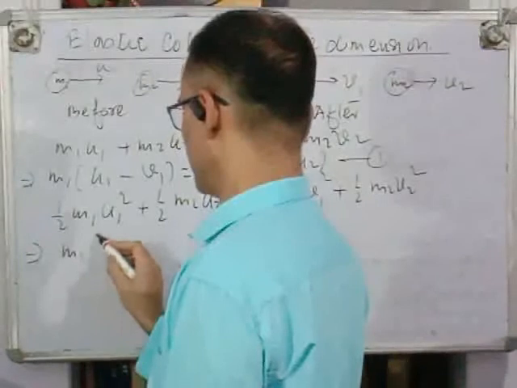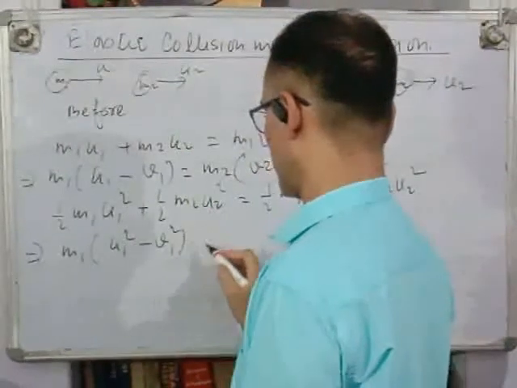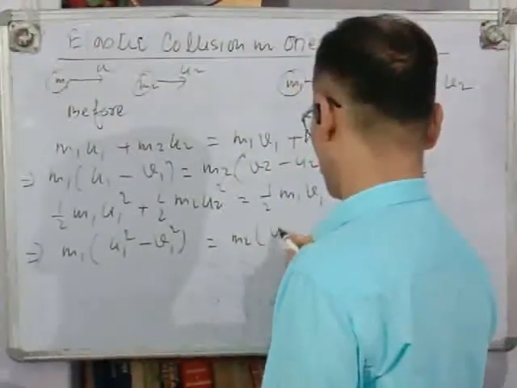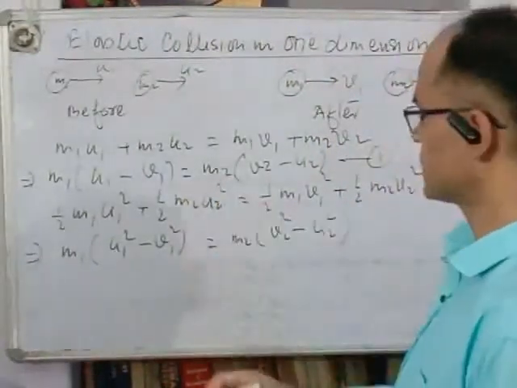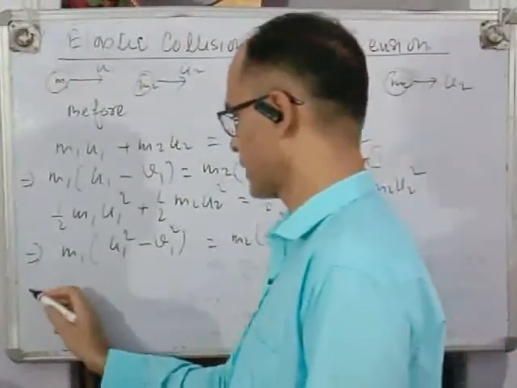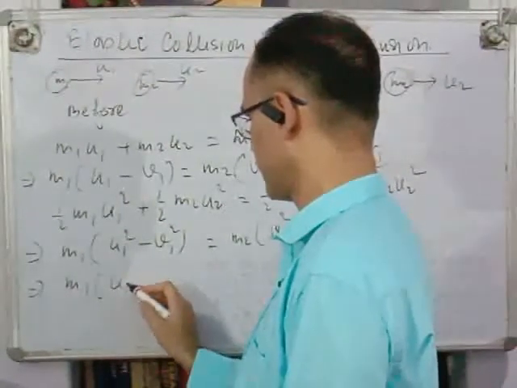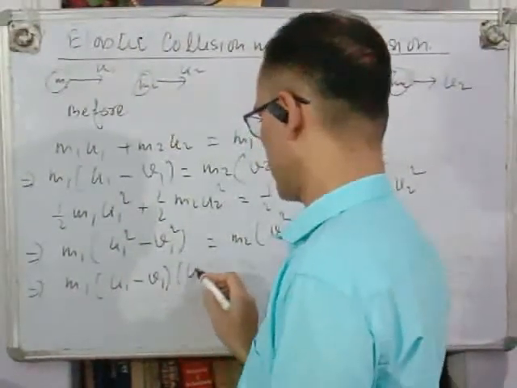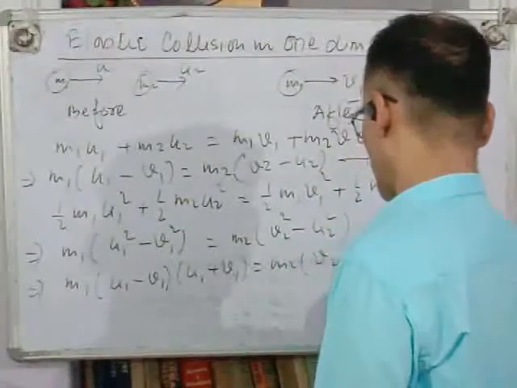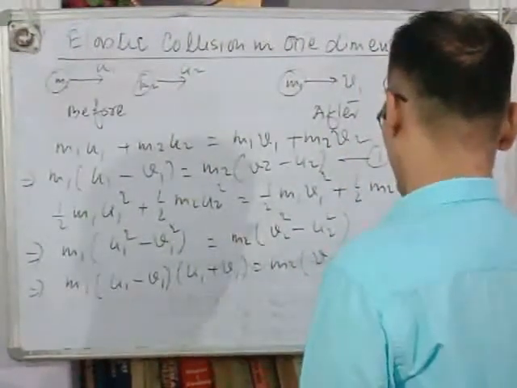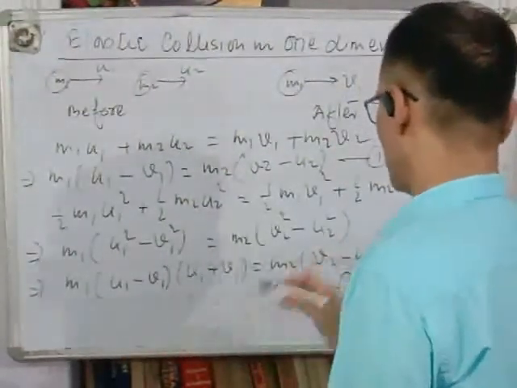From here, half is common, so half is cancelled. We get second equation.